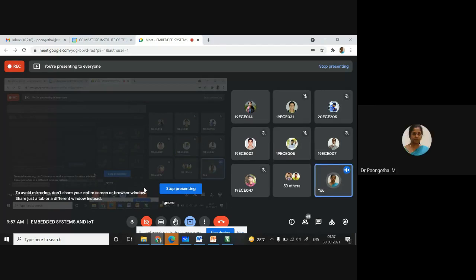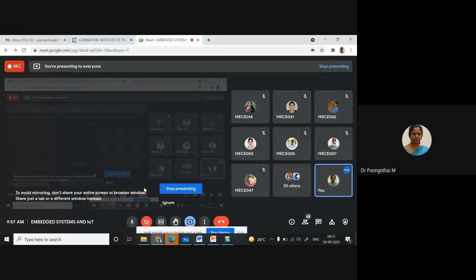For the third experiment, I want to address some basic concepts for batch 2 students. First, LDR and STR are very important instructions. I think the batch 1 students have attended and tried all the codes. Batch 1, do you have any doubts regarding memory window accessing and lookup table accessing? No, ma'am. Have you tried all the codes? Yes, ma'am. For batch 2, I just want to brief about LDR and STR in this class.